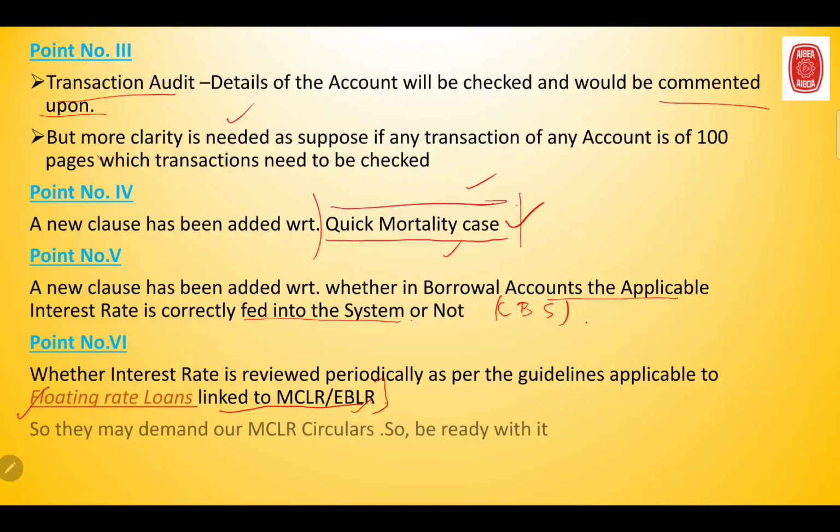They could ask for the MCLR circulars. Because MCLR circulars say that your rate of interest is subject to change every month, because MCLR changes every month. So for floating rates, whether interest rate has been reviewed periodically or not. So be ready with that particular point also.